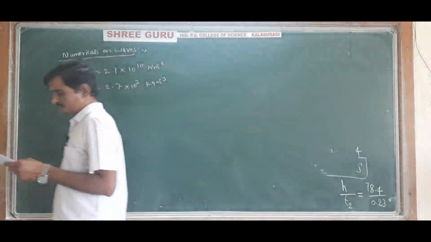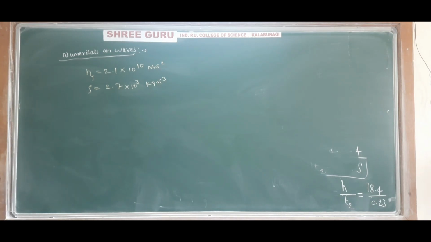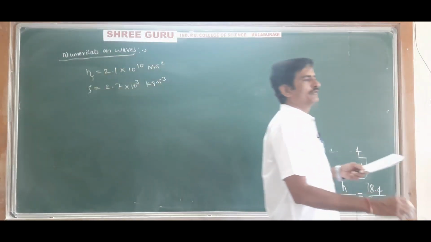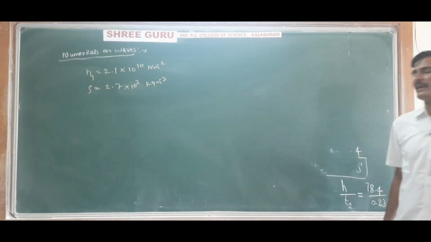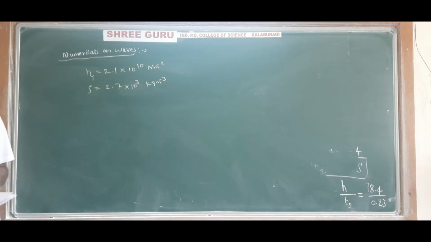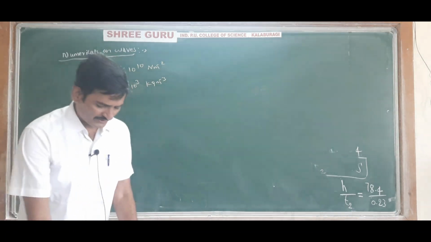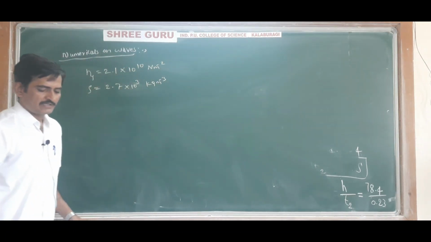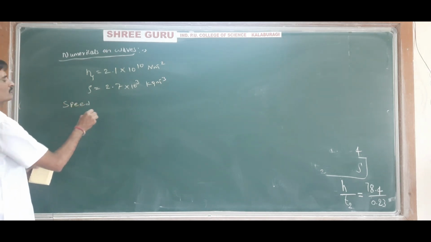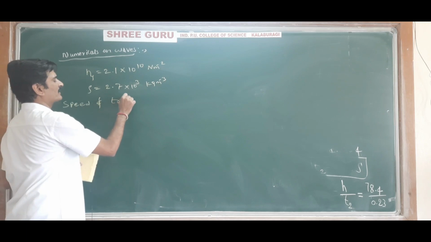Find the speed of transverse wave in the medium. So the speed of transverse wave in aluminium. It is a simple question. This is a 2 marks question. Speed of transverse wave.